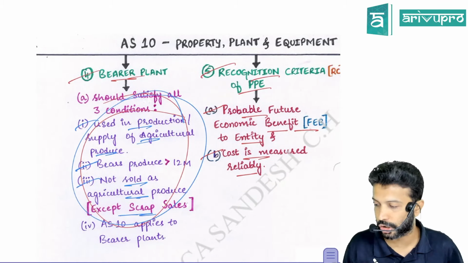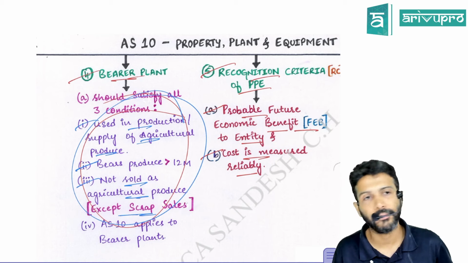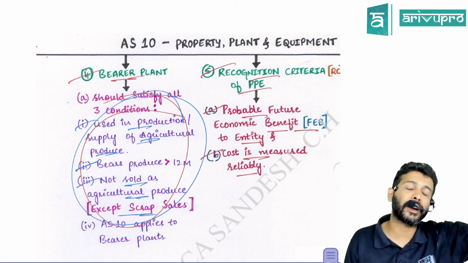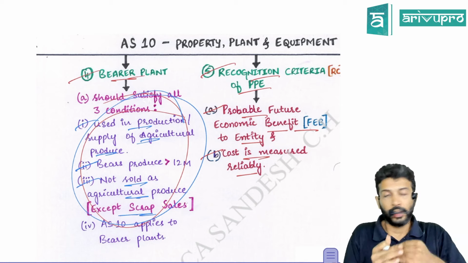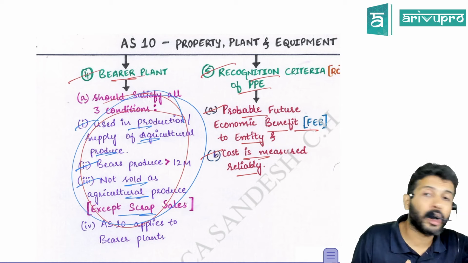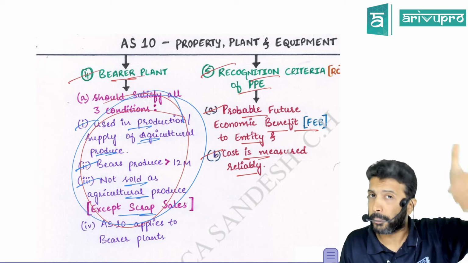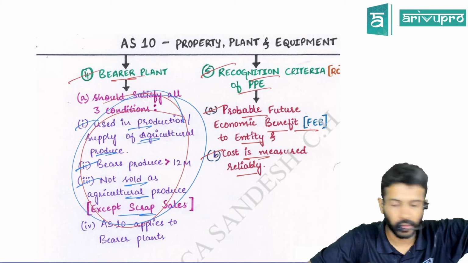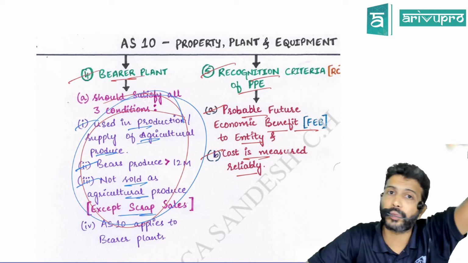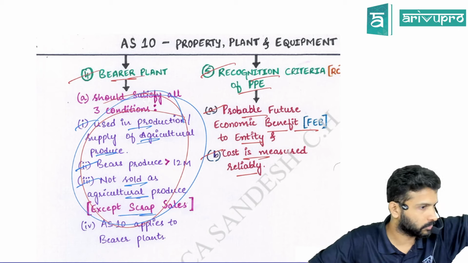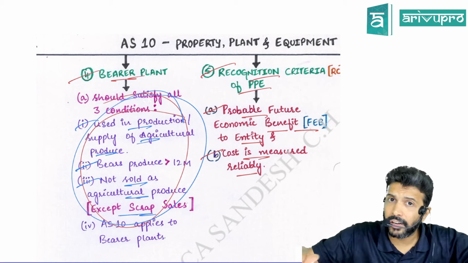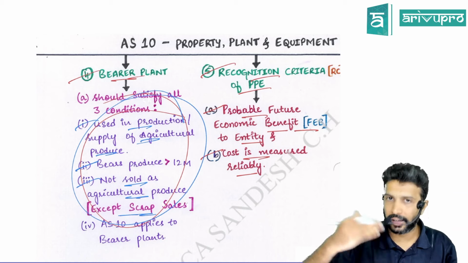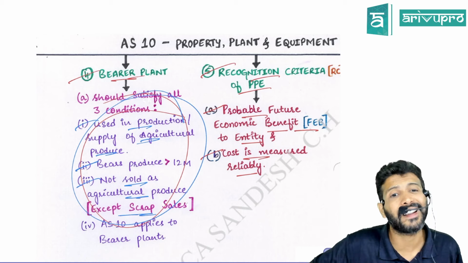Now, is it better or still bitter? Everyone okay? Once more, what are the 3 criteria? First, it must be used in the production or supply of agricultural produce, meaning from the plant you should get some agricultural produce. Second, you should get the produce for more than 12 months. Third, the tree itself, you should not sell it routinely. As part of your everyday business, you should not be selling the tree.